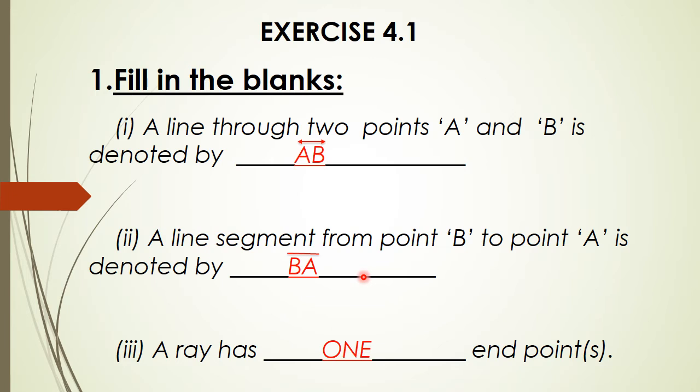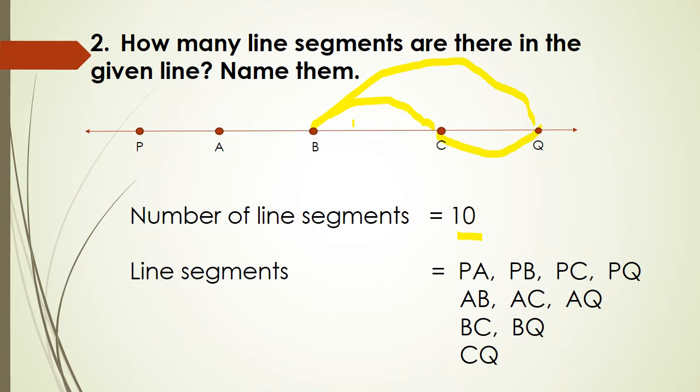A ray has dash endpoints. Ray means it has a starting point and no end point. So totally a ray has only 1 point. So a ray has one end point. Is it clear? Very good. Next. Can you read the question?